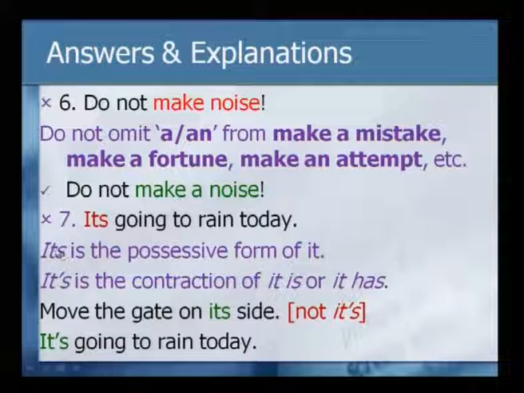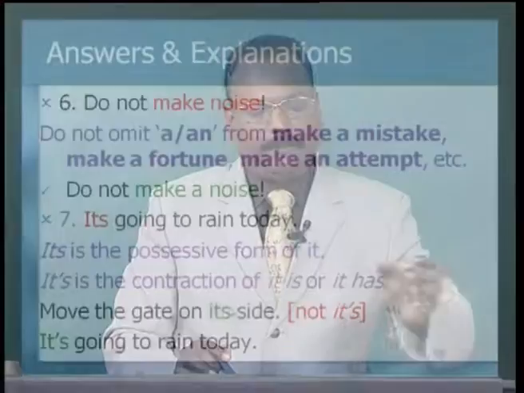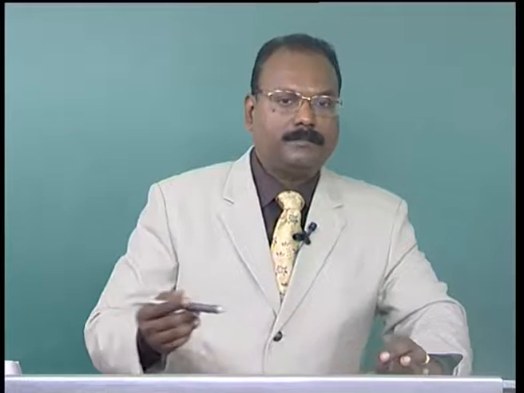Now, this can be used in something like move the gate on its side. So, the its is referring to gate, the possessive form, not it is. Whereas, it's going to rain today, it's been raining continuously, meaning it has been raining continuously, that is the correct form. So, this is a common error people commit between its and it's, but one is with apostrophe meaning it is, the other one is the possessive form.